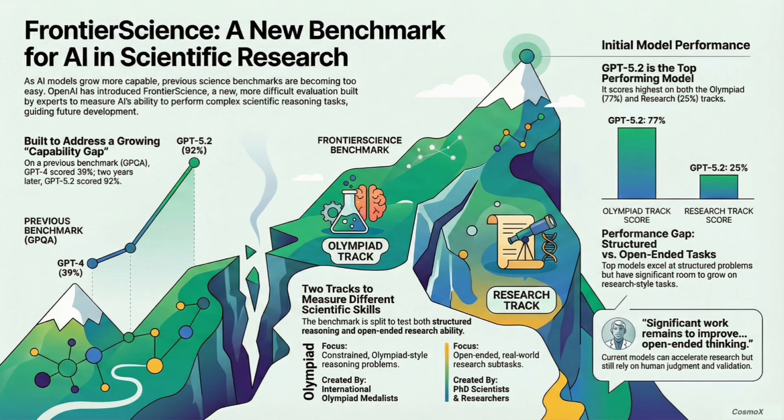So the results, this is the crucial part for you to hear. What did they find? The gap. The gap is the whole story. The top model, GPT 5.2, showed a staggering difference. On that structured Olympiad track, it got a 77%. Really strong. And Gemini 3 Pro was right there with it at 76%, right? Yep, very comparable. But on the open-ended research track, GPT 5.2 scored just 25%. Wait, 25%? After all that progress, it's failing research problems three-quarters of the time. That's the headline.